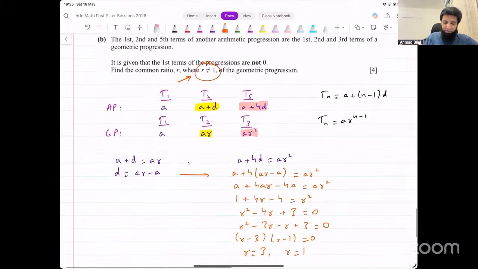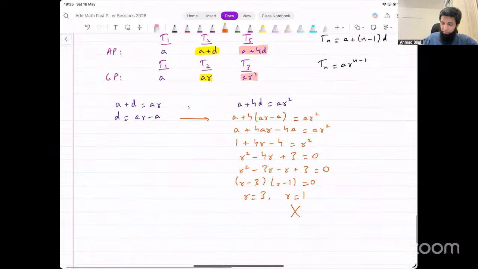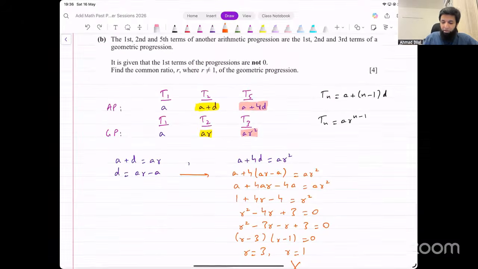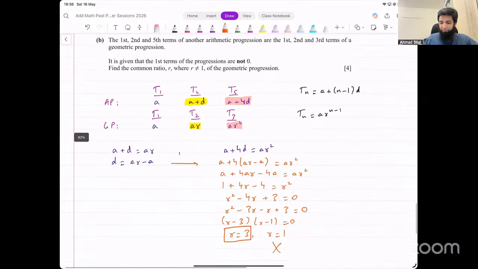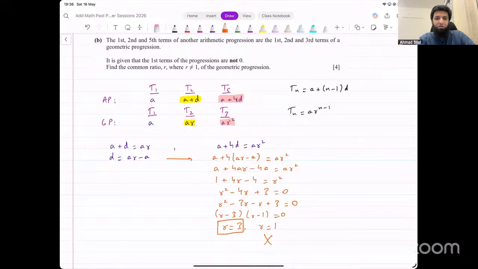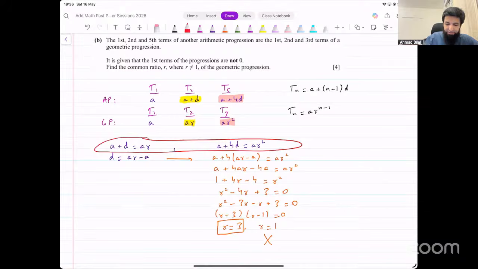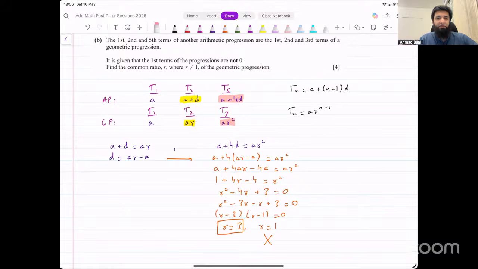Now, R is not equal to 1. The question also tells us that. So this is not possible because if R is equal to 1, that means every term is just the same, right? We just keep multiplying by 1. So that's not an interesting sequence. So the value of R is going to be 3 for that reason, and that's our final answer. Okay, so its working was not very difficult. It's just that when you get stuck at this point that there are three unknowns, just continue with the working and you realize that the constant A just cancels out.